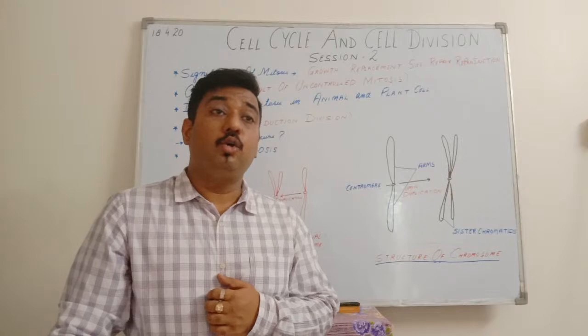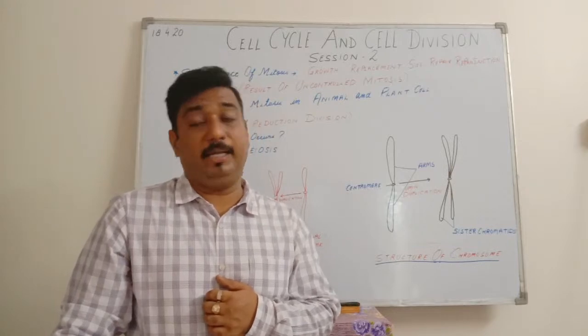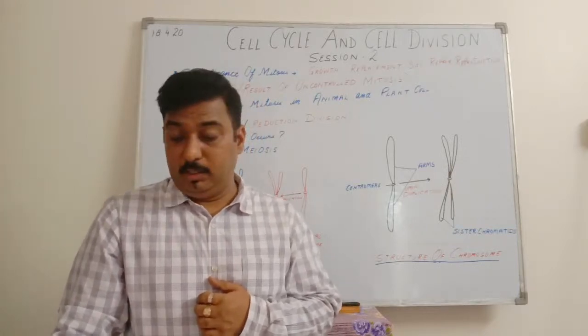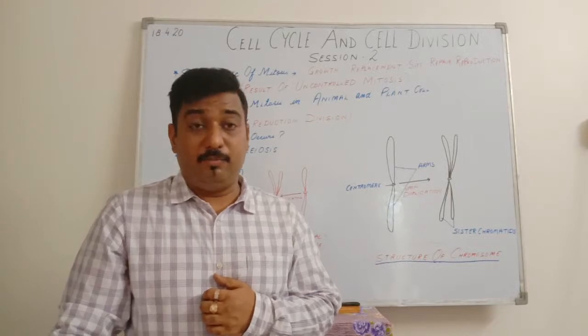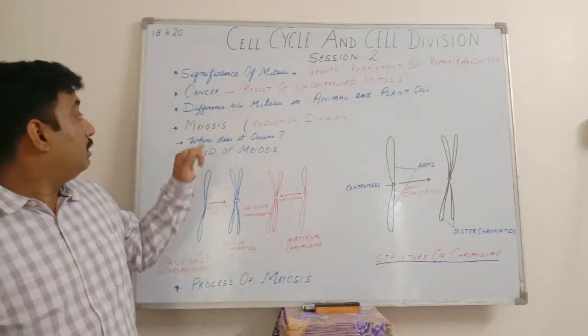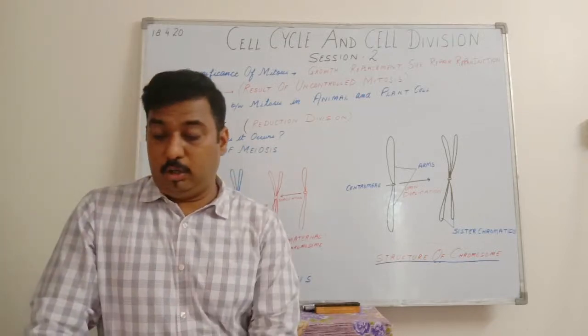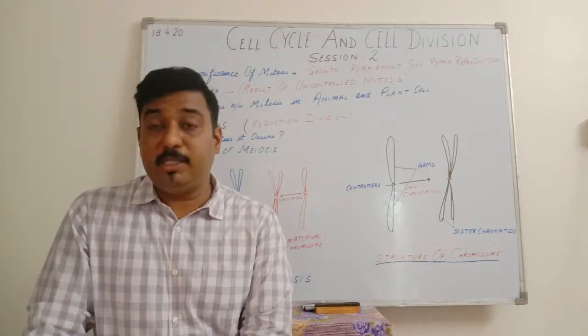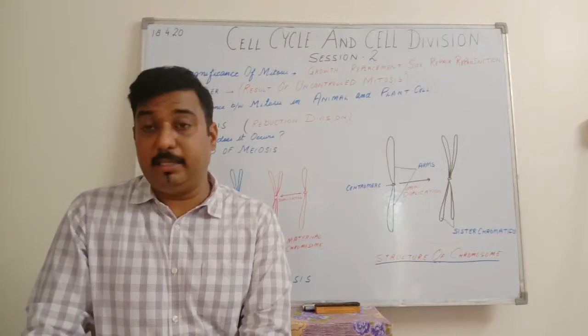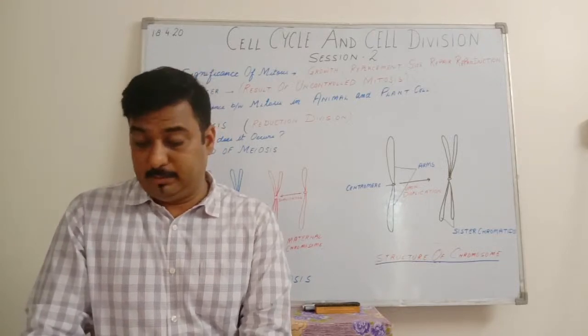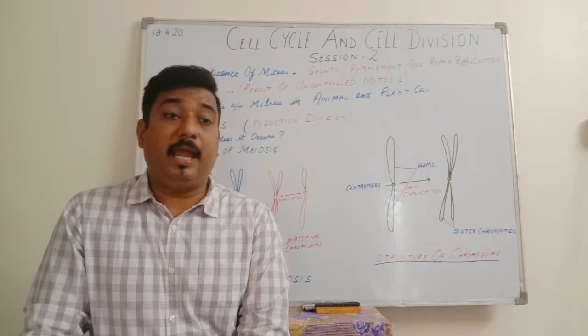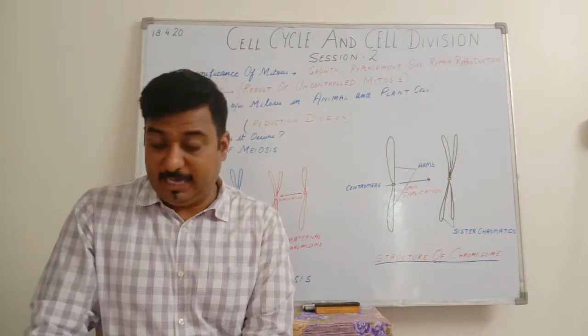I told you the chromosome number is halved. I'll tell you why it is halved and where it occurs. Where will meiosis occur? It will occur in all the sexually reproducing organisms, basically in their sexual organs, and it is necessary at the time of formation of gametes.